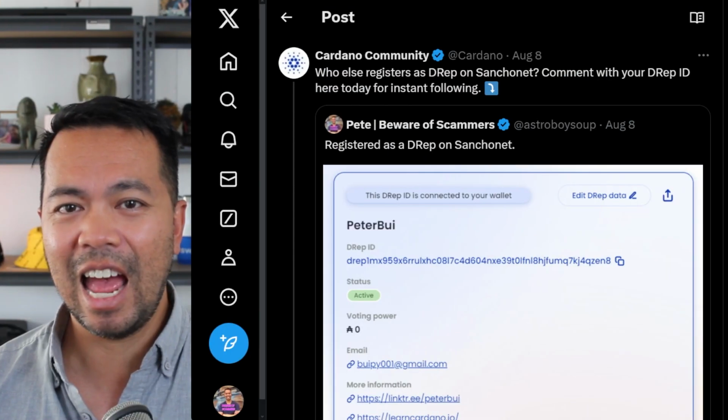So if anything comes out of this, hopefully we see a huge amount of people come up and start participating in governance on Cardano. We know if we look at the metrics and stats in Project Catalyst, there's only a small portion of the ADA holders out there that are actually voting in Project Catalyst. So opening this up with the entire Cardano treasury, which is worth so much more, I think we're going to see a lot more people say, hey, let me participate in this and have my opinion and voice heard in the governance sphere. So this is really exciting. Let's start off and see exactly how this whole process works.